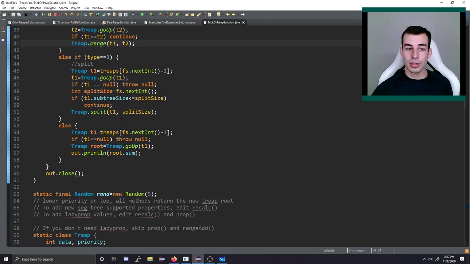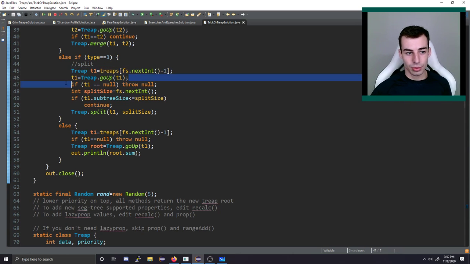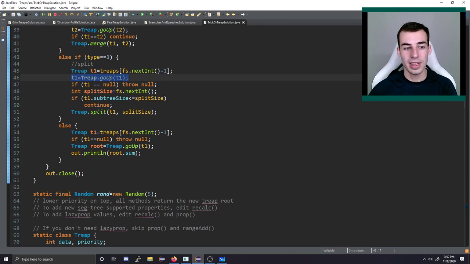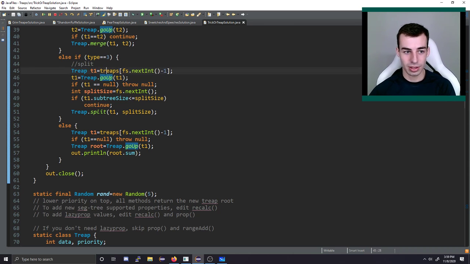And the last type is to do a split. So I have this first Treap. This was a bug for a while. I was forgetting to go up in it. But yeah, so then I find the parent of this node, I find the amount that I'm supposed to split, and then I call split. This will split it into 2 different Treaps.